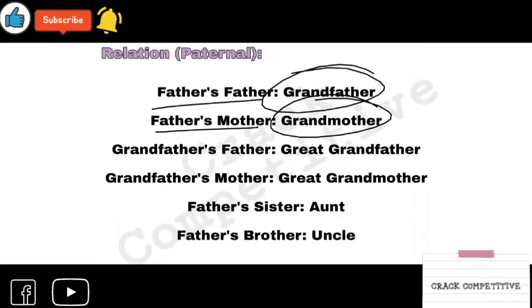In the next part, we are seeing great grandfather and great grandmother. Who are they? Your grandfather's father is your great grandfather. Similarly, your grandfather's mother is your great grandmother. You have to remember one thing: whenever the relation goes before grandfather, you have to add great before the relation.